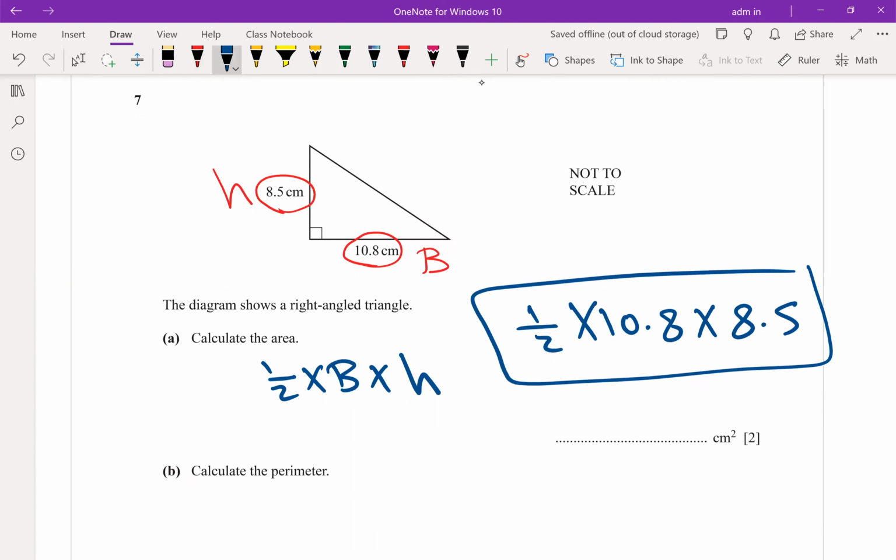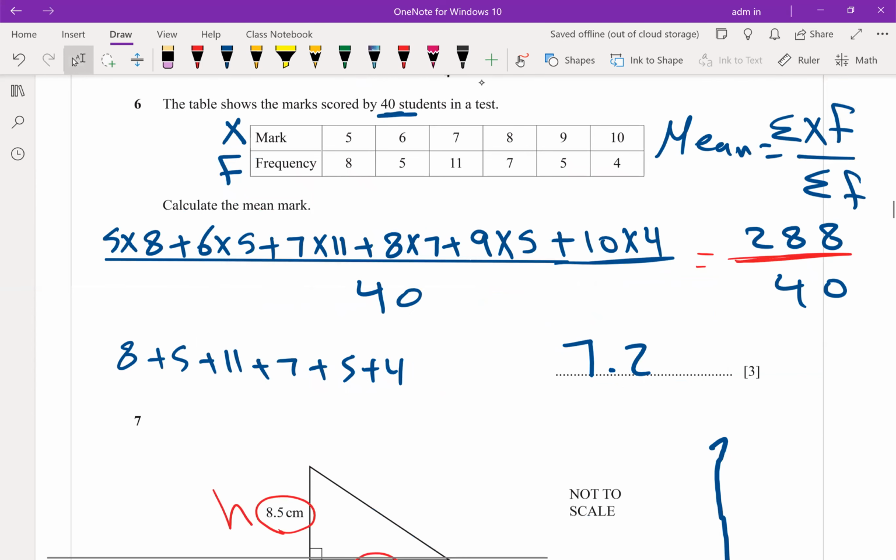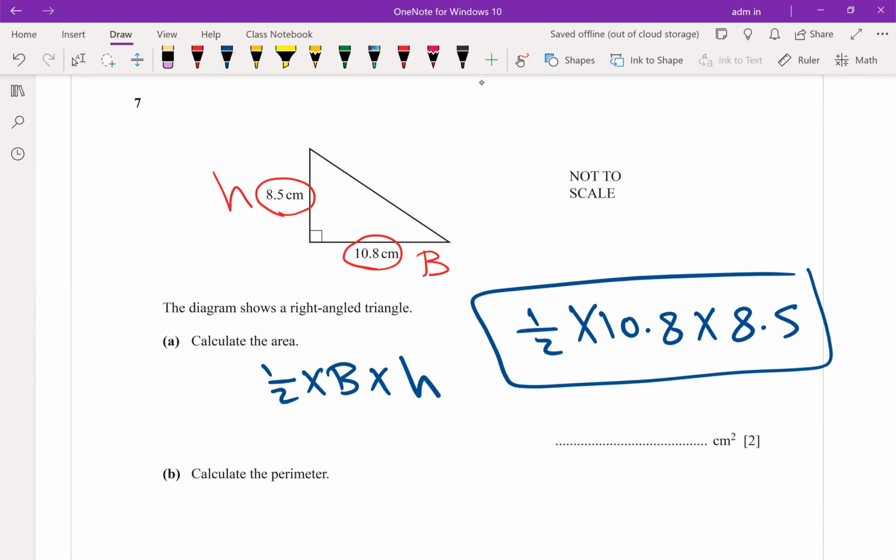This is step number 1. Even if the formula is written or not, I need you to write half times 10.8 times 8.5. Look at the unit of measure, both given in centimeter. So the area has to be in centimeter squared. If it is written, no need to write. If it is not written, you have to write it. There is 1 mark for the unit. So when you multiply half base into height, give me the final answer. 45.9 square centimeter.